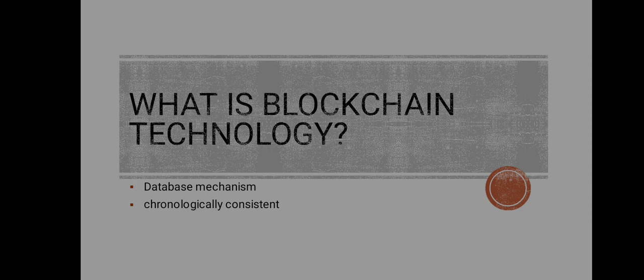A blockchain database stores data in blocks that are linked together in a chain. The data is chronologically consistent because you cannot delete or modify the chain without consensus from the network.